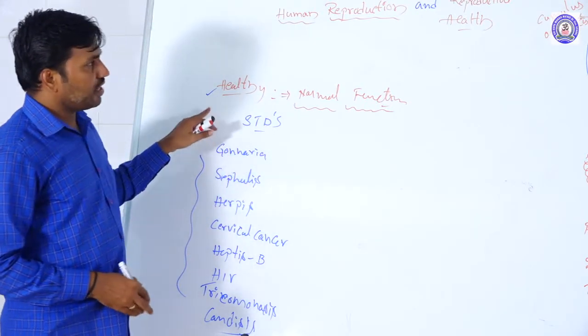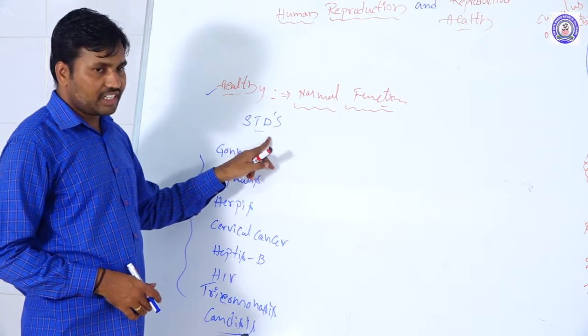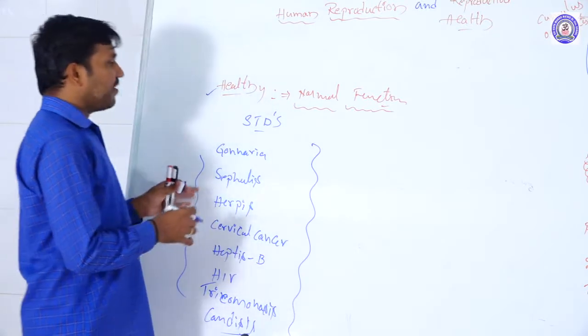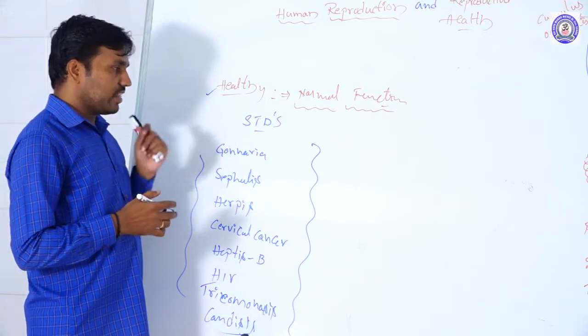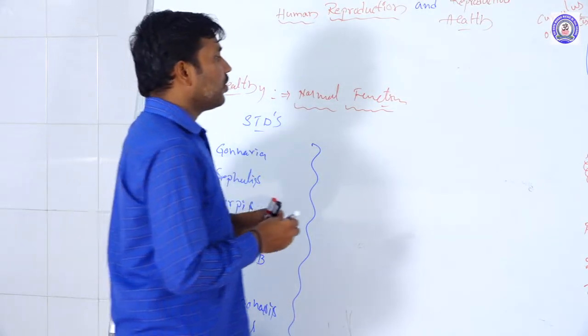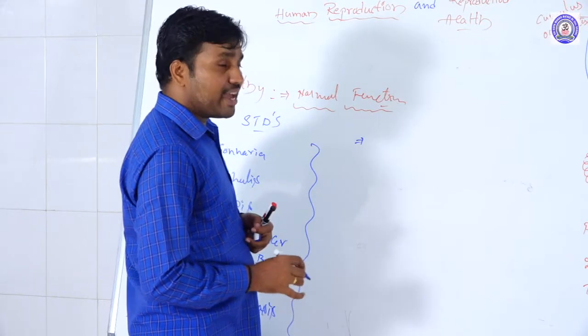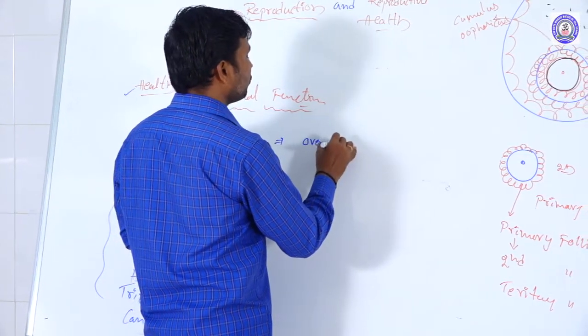Why are we studying this? To prevent the spreading of sexually transmitted diseases, we study reproductive health. And not only that, in some countries of the world, they are majorly facing overpopulation.